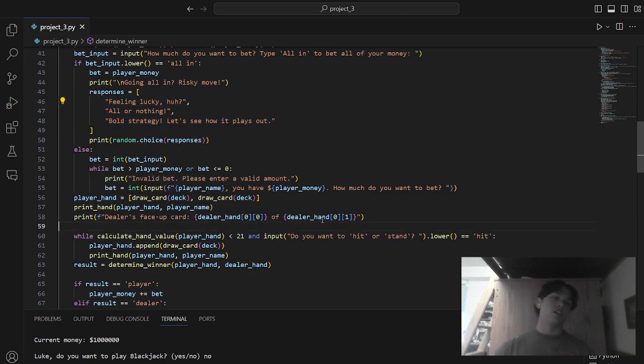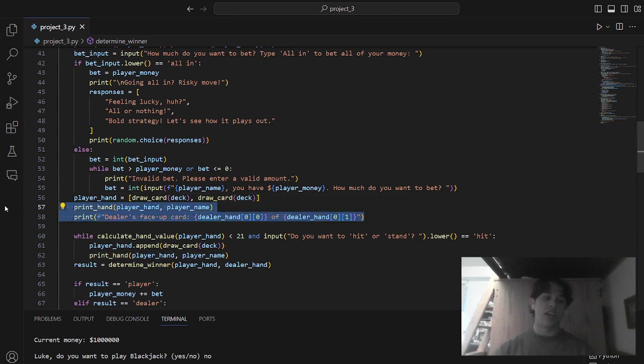If they don't want to go all in, we check whether or not they have a valid bet, not exceeding how much money they have, but also not something that's less than or equal to 0. They have to bet something to play. It asks them how much they want to bet. Then we go ahead and actually run the game.